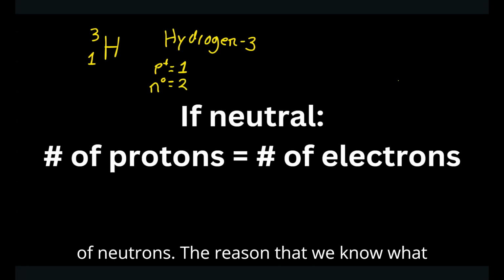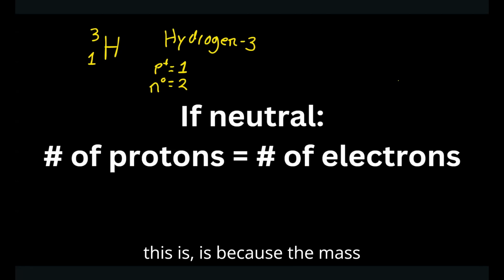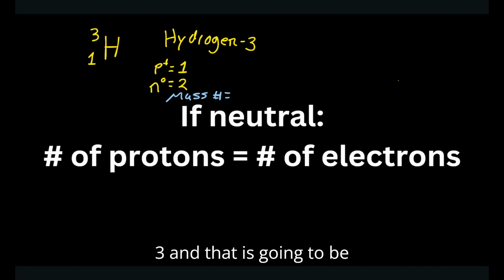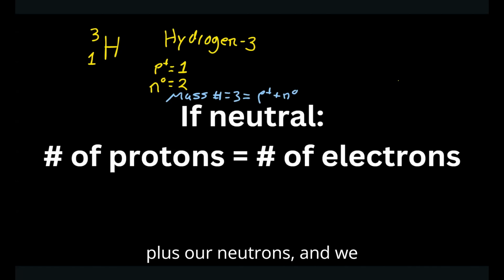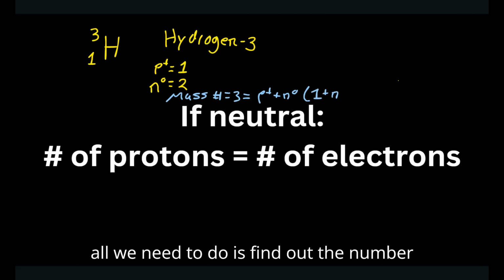The reason we know this is because the mass number is 3, and that is equal to our protons plus our neutrons. We know that our number of protons is 1, and so all we need to do is find the number of neutrons.